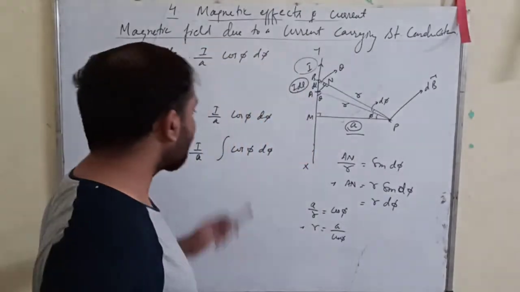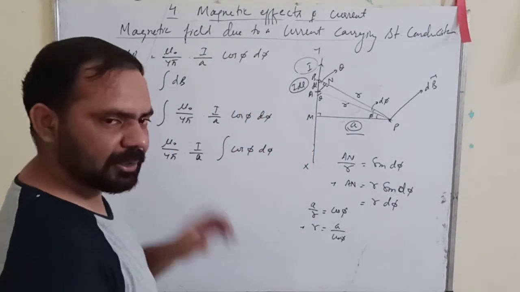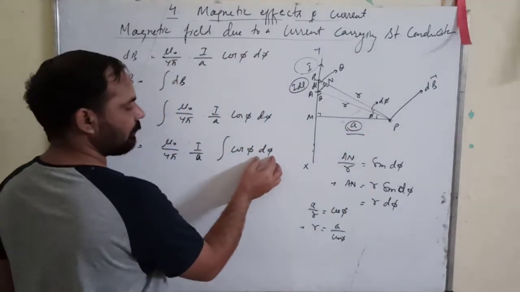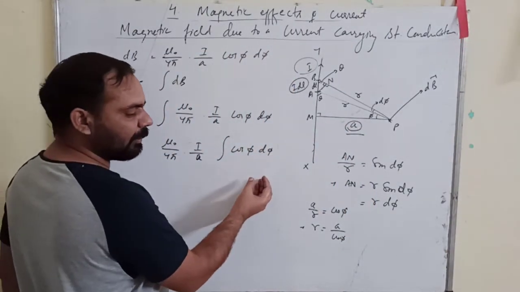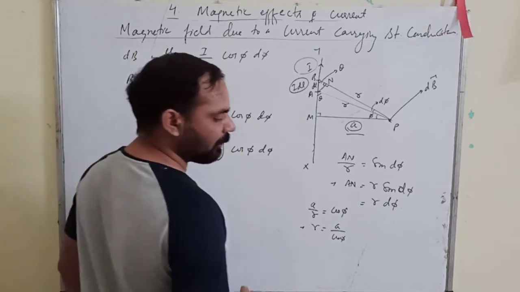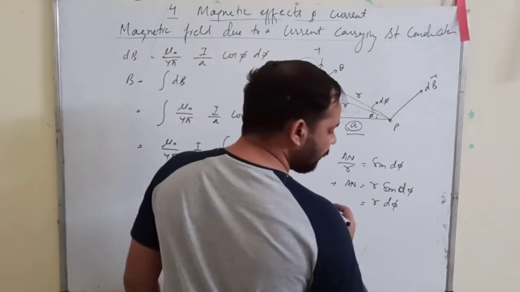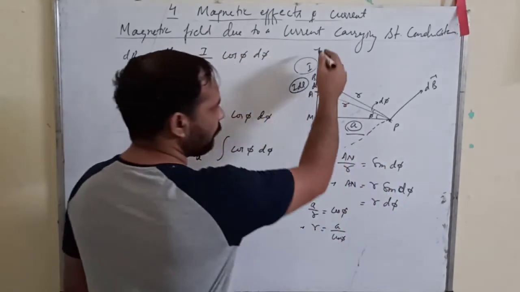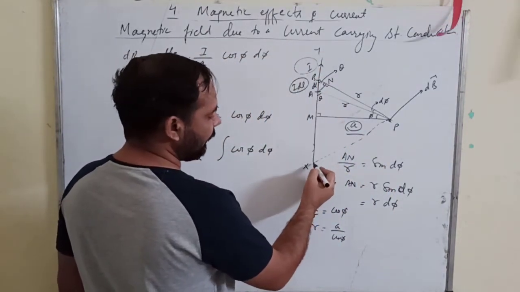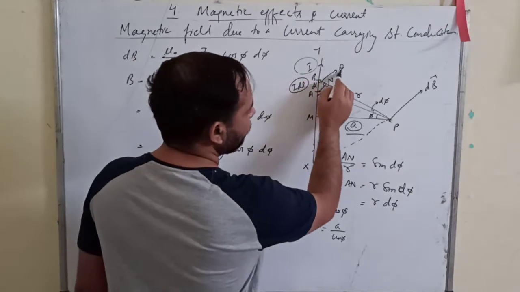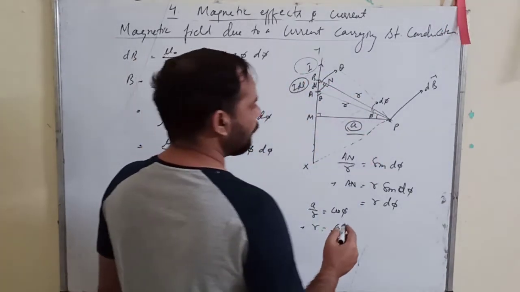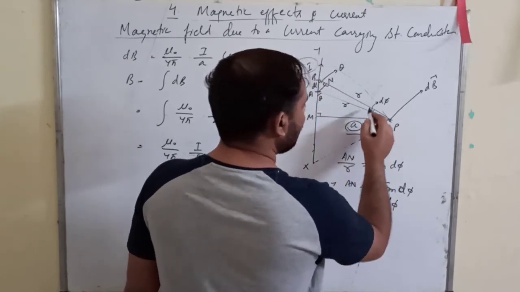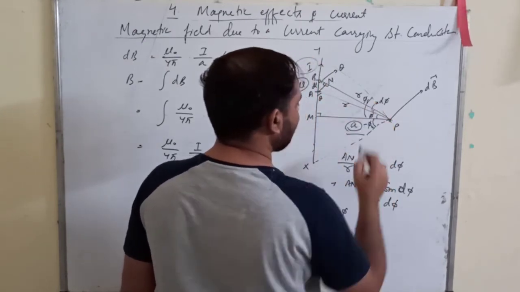Now, what should be the limits? This is the formula. Limits must be the values of phi, from the minimum value of phi to the maximum value of phi. What is the total length of that wire? You connect the end points of the wire like this. Then this angle is, suppose, minus phi 2 and this angle is phi 1.